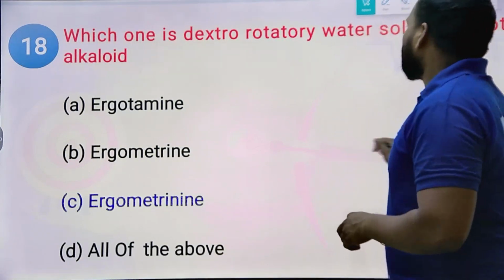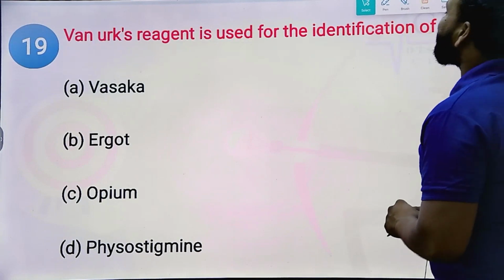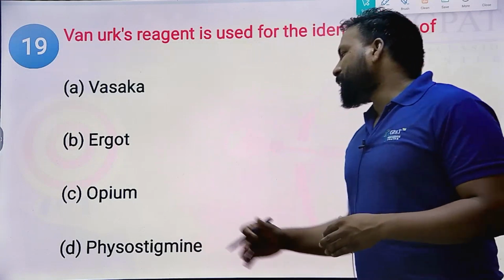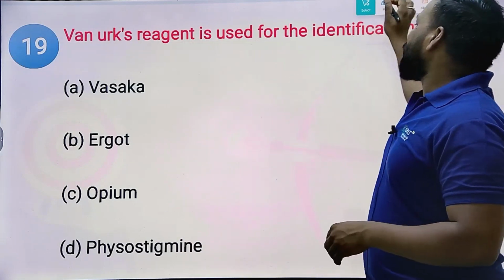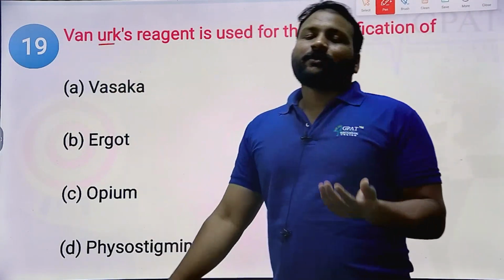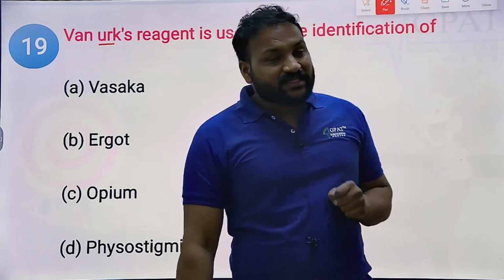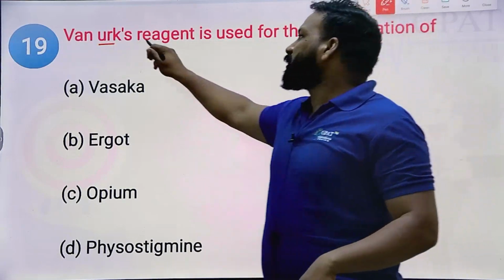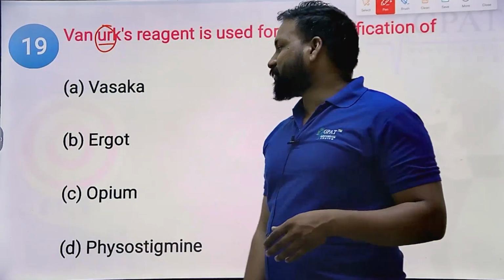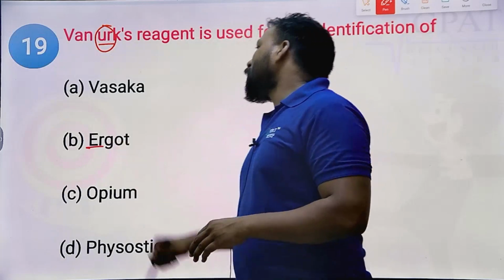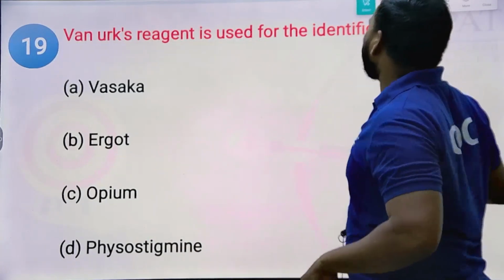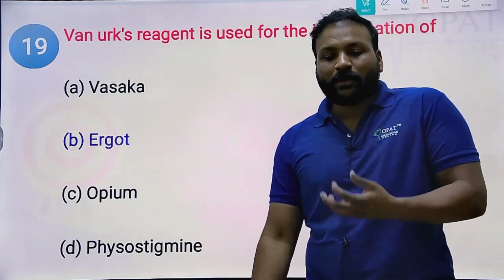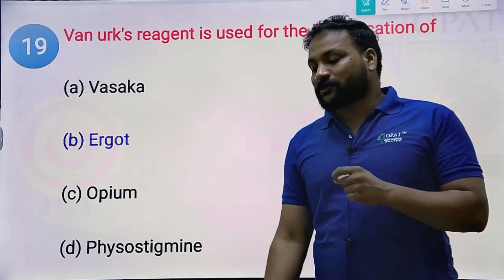Next question. Which reagent is used for the identification of which of the following? Option A, Vasaka, ergot, opium, and physostigmine. Sometimes we need to remember the identification tests and drugs based on the pronunciation itself. It is an identification test for ergot. Sometimes we need to remember the identification based on the pronunciation itself.